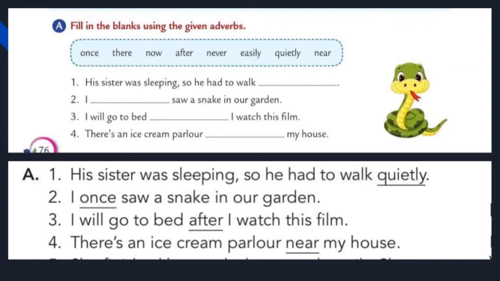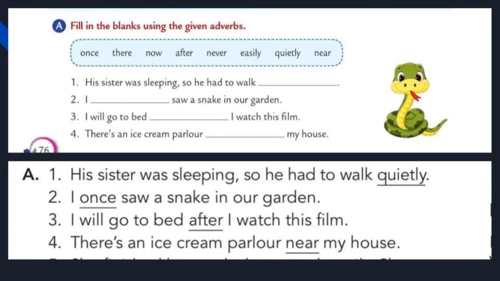We can choose any one from the 6. Is it there? No. Now? No. After? Yes, I will go to bed after I watch this film. Yes, you're right. And the fourth one, there is an ice cream parlor dash my house. Which is the correct answer? Yes, you're right. There is an ice cream parlor near my house.